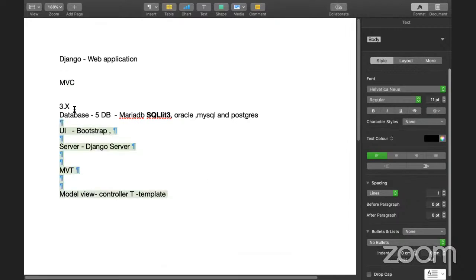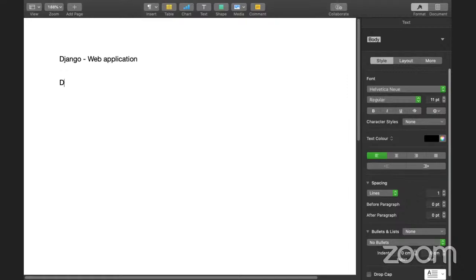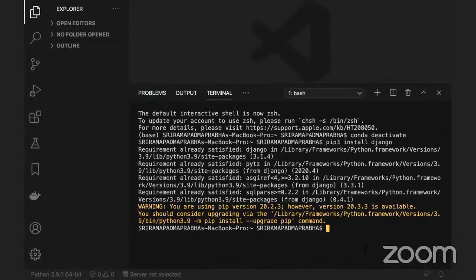Let me create a project here. To create a project, we need to use some commands. The command is django-admin startproject, and then the project name. If you want to create an app, we can create an app by using startapp as well. So we need to create a project first, then we'll create apps. Then I'll come back and explain why we are creating the project, what the apps are, why we need to create apps, and how they are linked to each other.